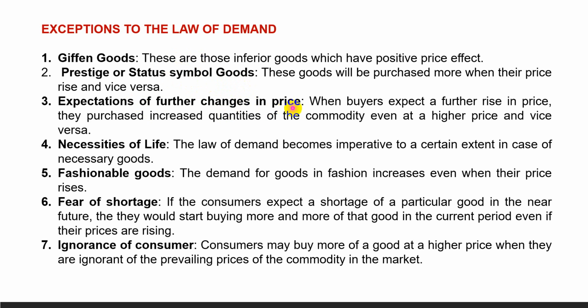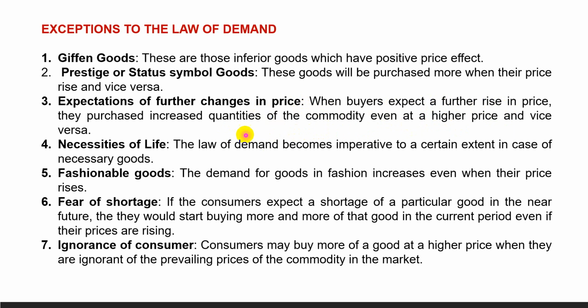Next, expectations of further changes in price. Not the causes we have seen, but expectation of further change in price. When buyers expect a further rise in price, they purchase increased quantities of the commodity even at a higher price. Let us take one example to understand this.